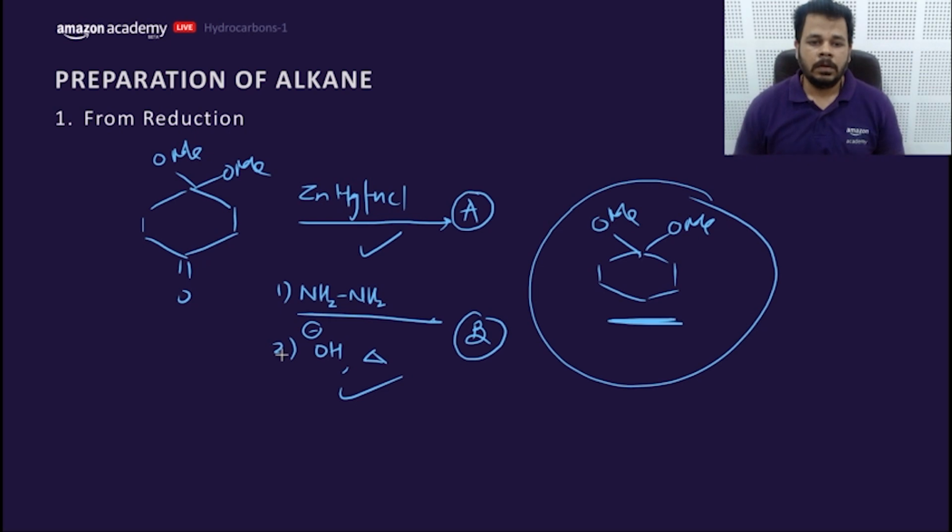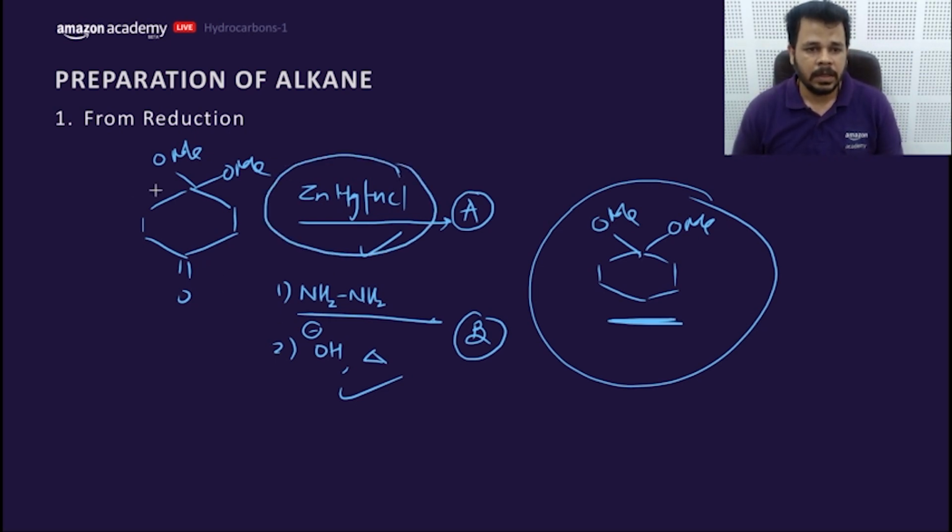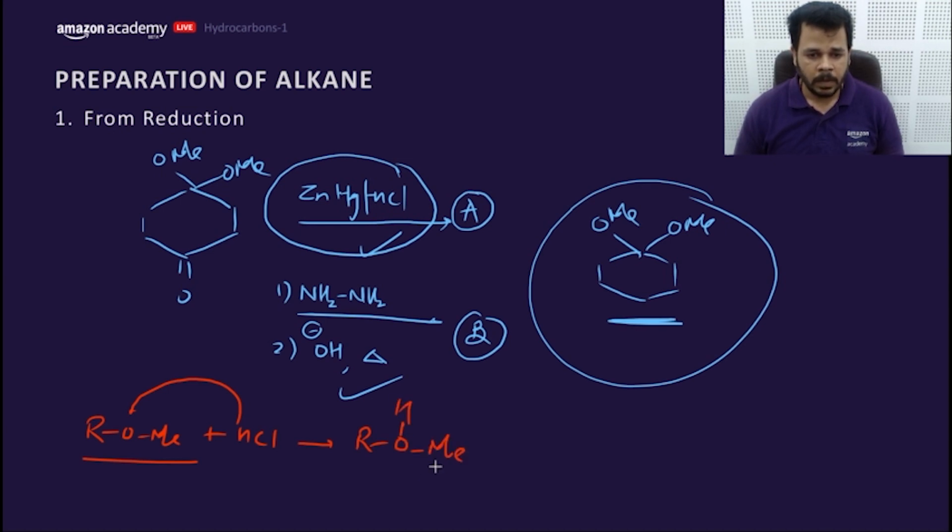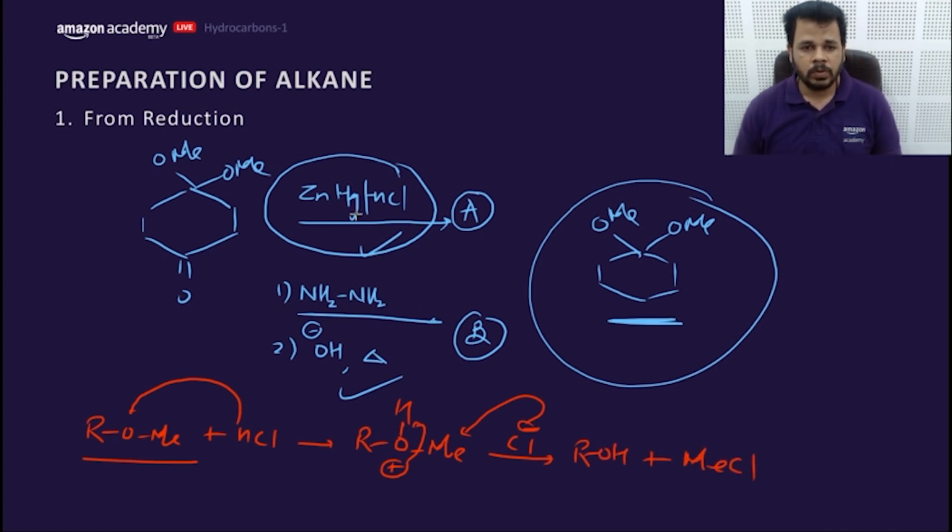Okay. So in this compound, we cannot use this Zn-Hg/HCl because an ether like ROMe in the presence of HCl gets cleaved. This H goes here, giving ROH and Me with a positive charge. Now this Cl minus can do SN2, and ROH plus MeCl is formed. So when you're using this, the product would be like this.